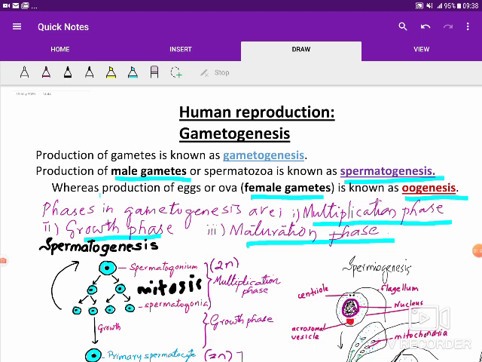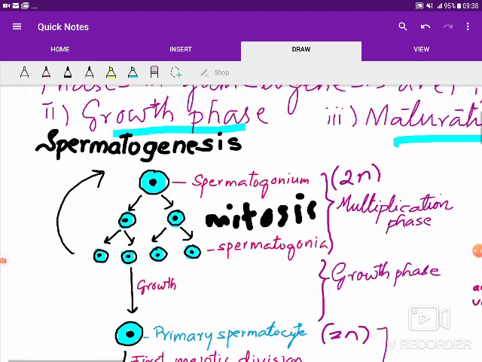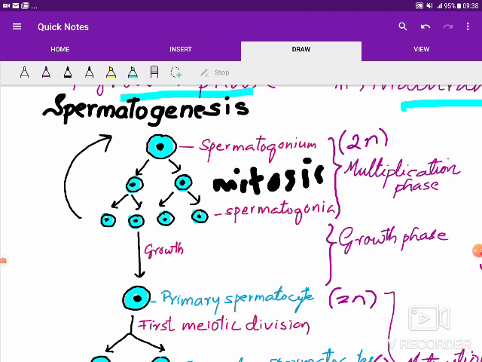Now if you look at this diagram, spermatogonia increase in number by repeated mitotic division, and this phase is called the multiplication phase.